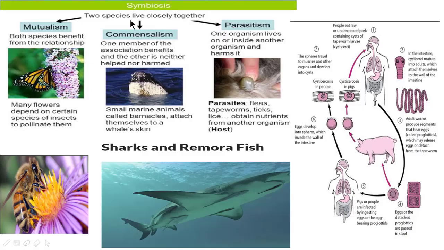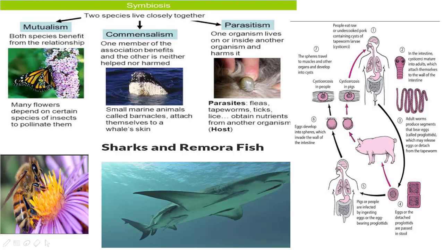Over here I have given a diagram of symbiosis. Many of you may be confused by this terminology, because in many books you get mutualism, commensalism and so forth, but you do not get a very simple definition of symbiosis. Symbiosis is nothing but two species living closely together. It may be present in mutualism, commensalism and